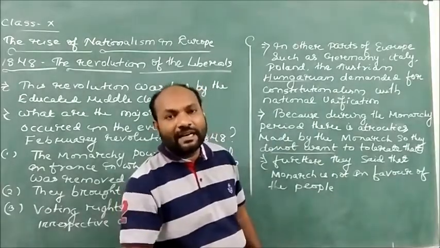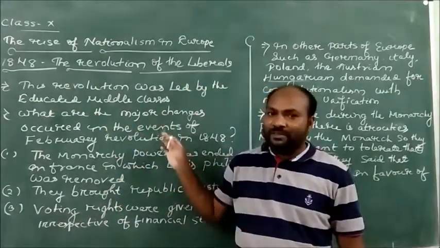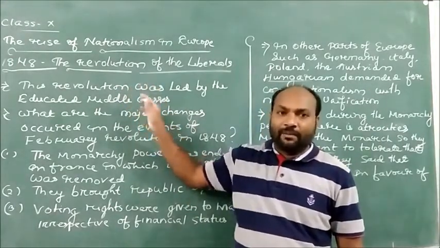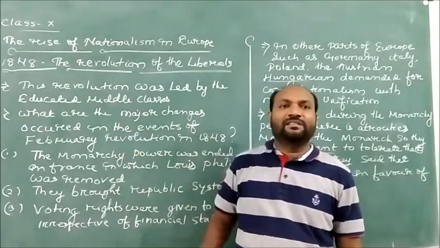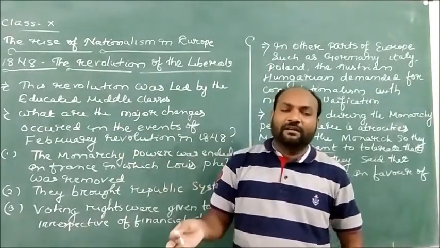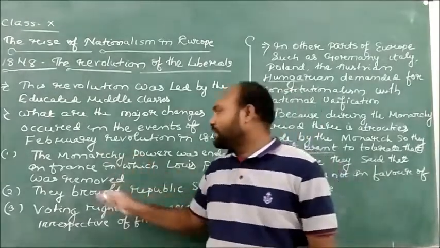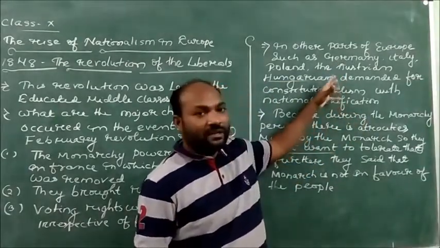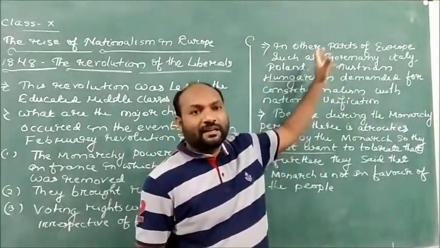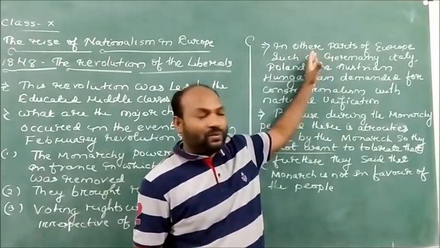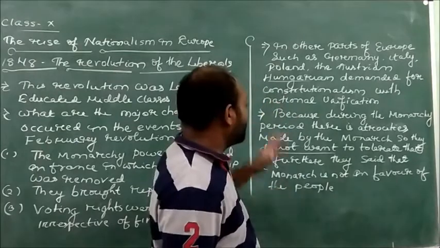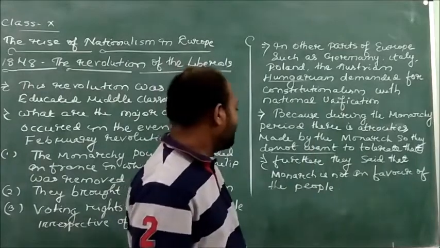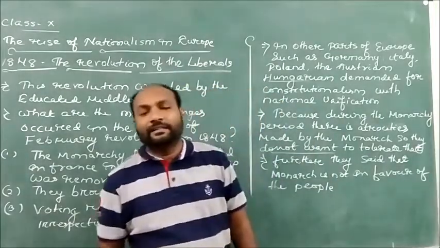The people were greatly inspired by the ideologies of French society. Because in France, the liberal groups started the February revolutions, removed the monarchy, and brought several changes in the society. With great inspiration, we see the liberal groups continuously making these revolutions in Germany, Italy, as well as Austria. And when they were making the revolutions in all these areas, they started to think very differently.